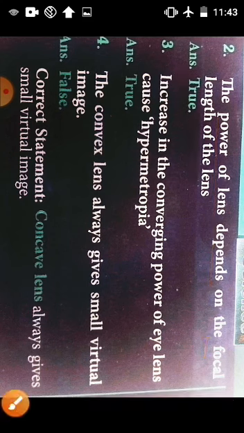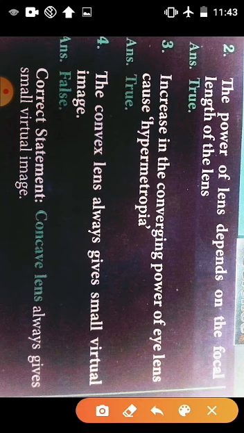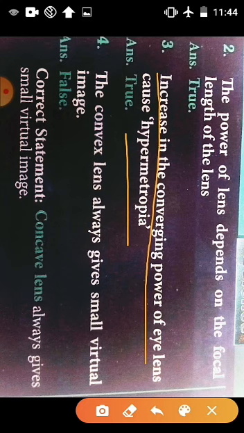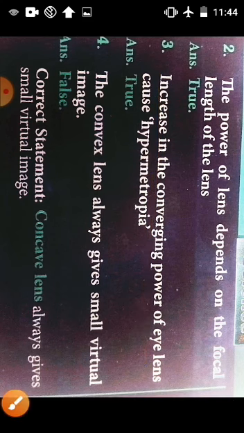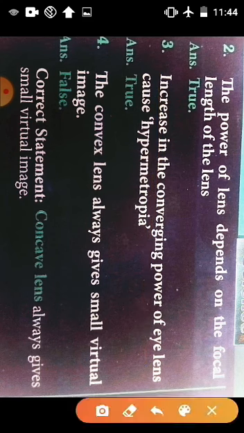Okay. The next question, the third one: an increase in the converging power of eye lens causes hypermetropia. Is this statement correct or wrong? Yes, the statement is correct. So the answer is true. Here I ask one question to you. Here they are using converging lens.